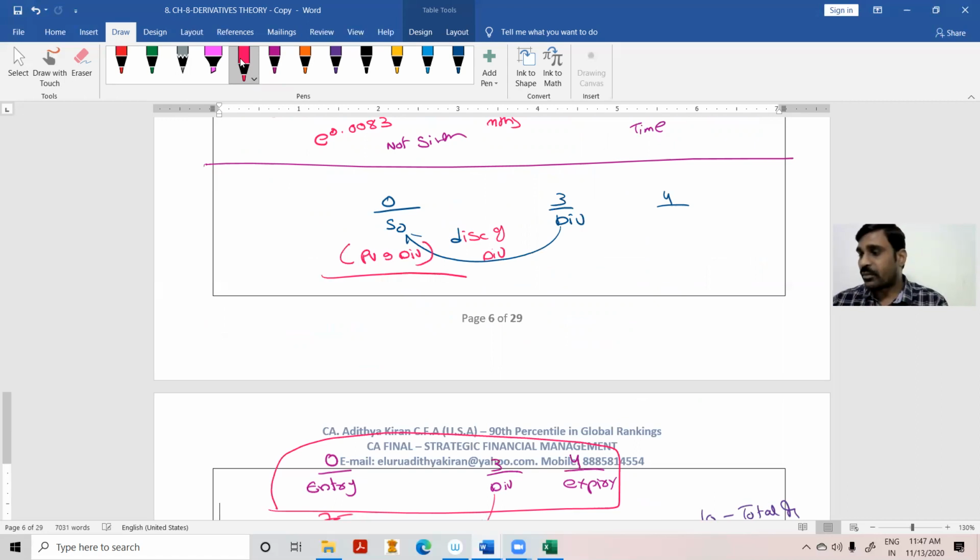I'll get net investment into e to the power of RT. So this discounting has to happen for 3 months. Discounting should happen for 3 months.